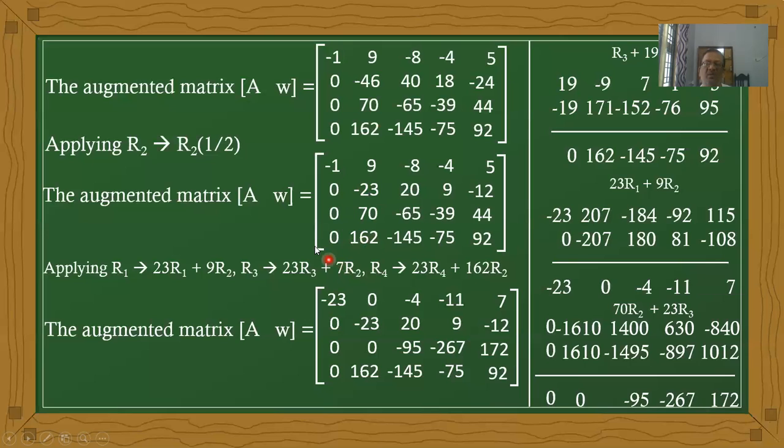Now the rough work for the first row values. We are multiplying with 23.